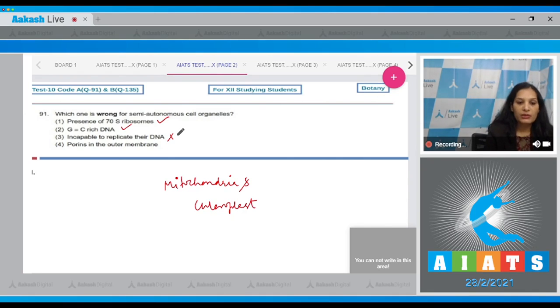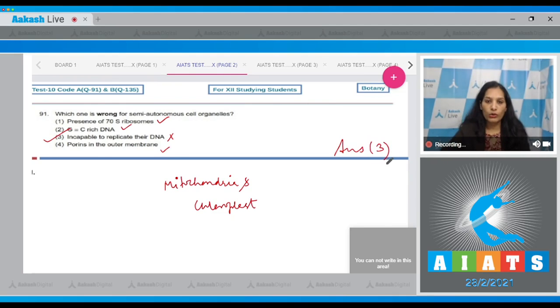Porins in the outer membrane. Mitochondria and the chloroplast both have porins in the outer membrane. Some bacteria also have porins in their outer membrane. So this is also correct. So the correct option for the given question is option number 3. Let's move to the next question.